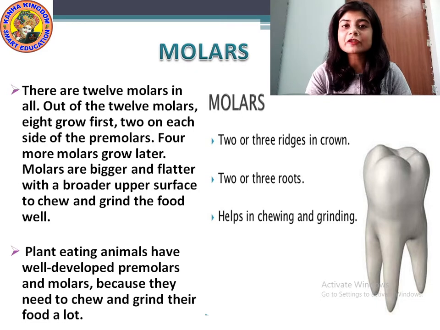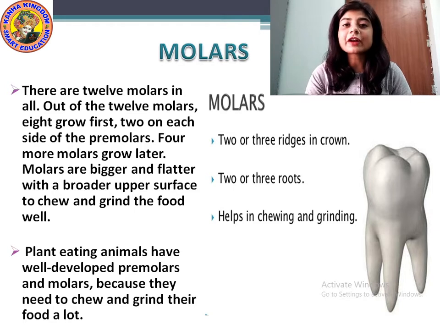The shape of the premolars is crown, but the molars are big, broad teeth which are flattened on the top. If you see your teeth, you can recognize this.